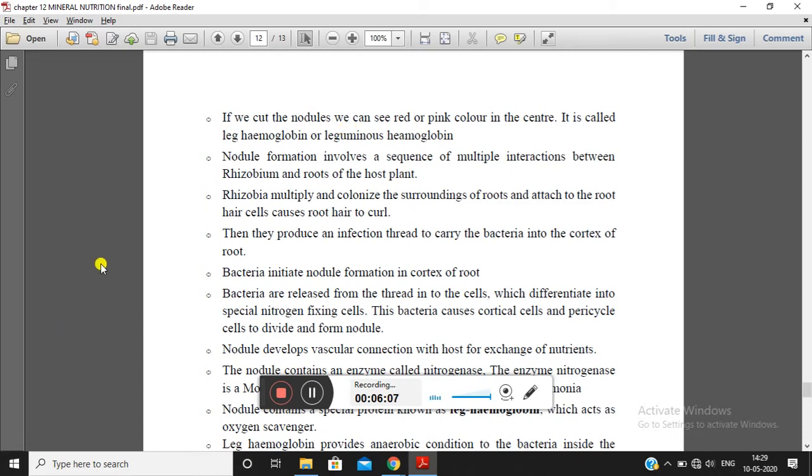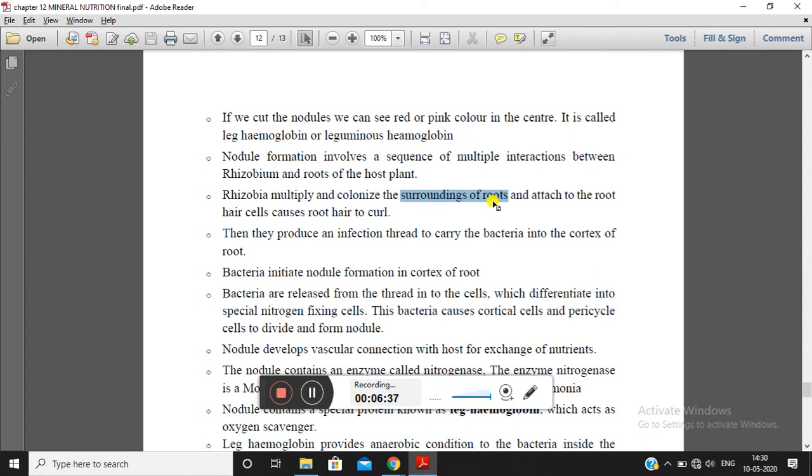Now, nodule formation involves a sequence of interactions between Rhizobium and the roots of the host plant. Basically, nodule formation is because of the interaction between Rhizobium bacteria and the roots of leguminous plants. What happens is that the rhizobia start multiplying and form a colony around the roots, surrounding the root hairs.